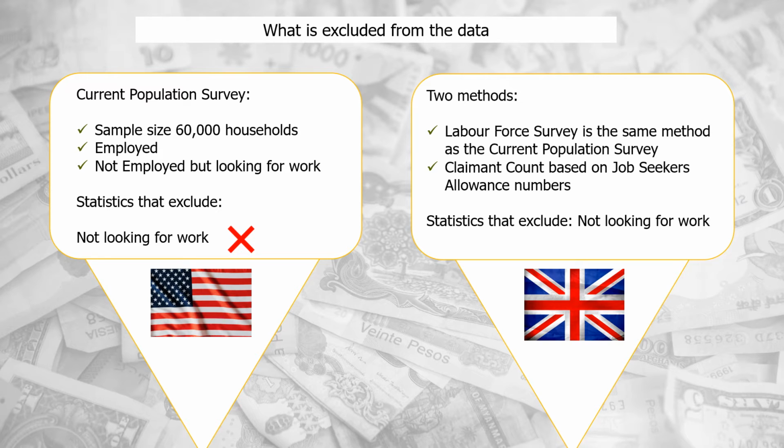So if you know what is included and what is excluded, then you will know when someone is arguing something which is not fully accurate. This is why understanding how statistics are put together can help you to be able to dismiss arguments that are distorting the truth of the matter.